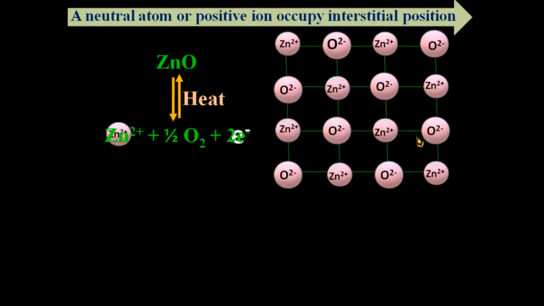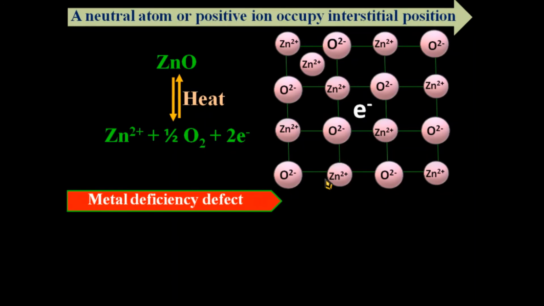This entrapped electron increases the electron conductivity of ZnO and turns it yellow. It is like this: Zn²⁺ occupies this interstitial site while electrons occupy the neighboring interstitial site. On cooling, they turn white again due to the reverse reaction.